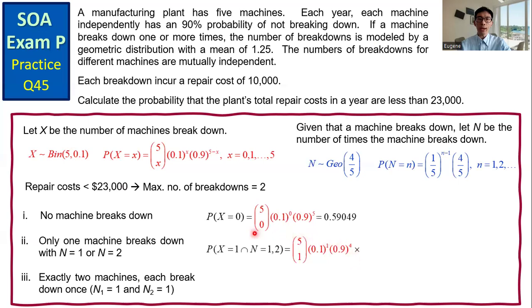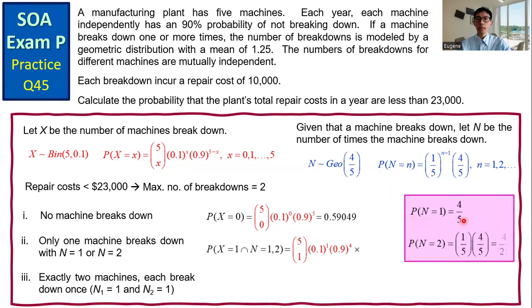For the probability of N equals 1 and N equals 2, make use of the PMF of N. The probability that N equals 1 is 4 over 5. And the probability that N equals 2, substitute n equals 2 into the PMF of N, we get 4 over 25.